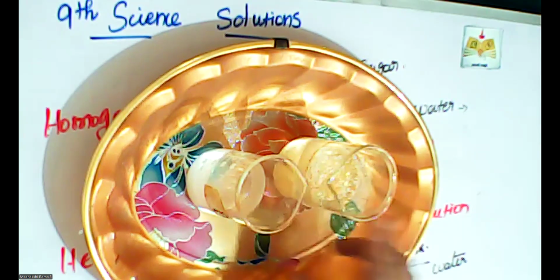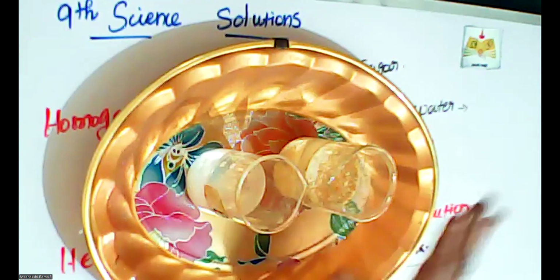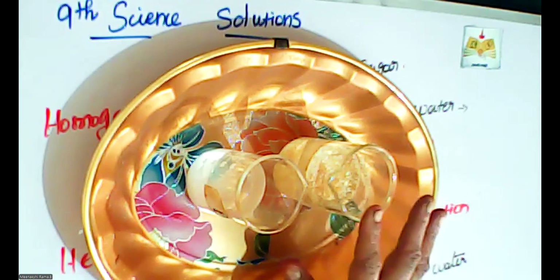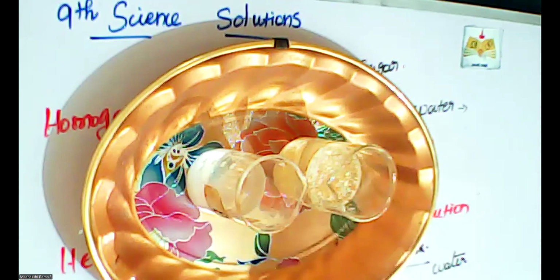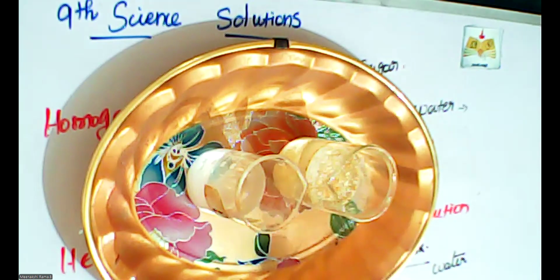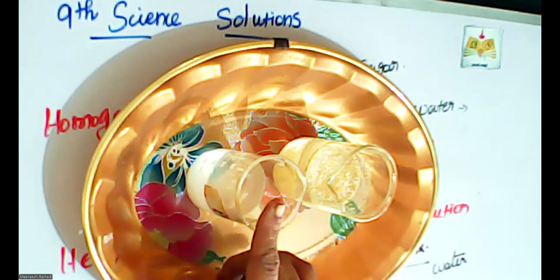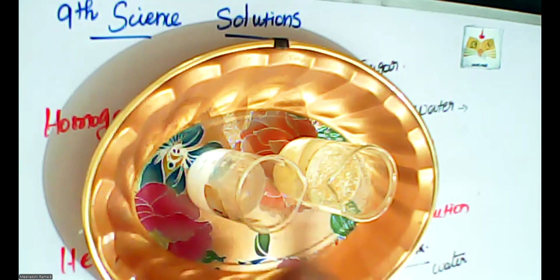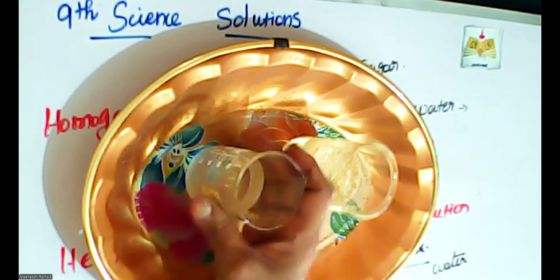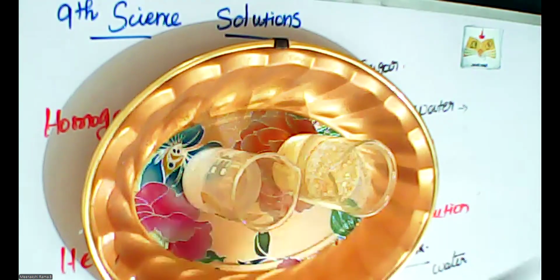Solvent is water. Solute is some amount of husk. The husk is not dissolved in this water. So this is called a heterogeneous solution. Is that clear? What is a homogeneous solution? And what is a heterogeneous solution? And how to make the solution. Solution means solute is added into solvent. If the solute is completely dissolved, that is called homogeneous. The other part is heterogeneous, where it is not dissolved.